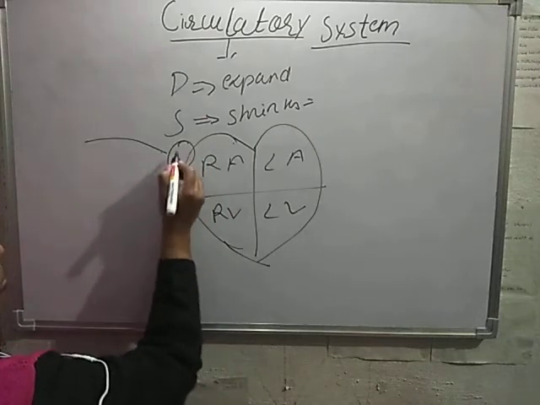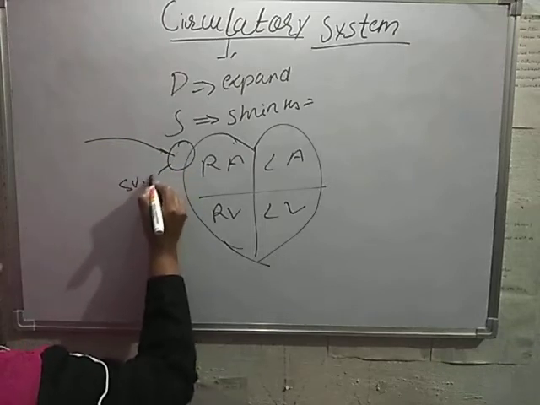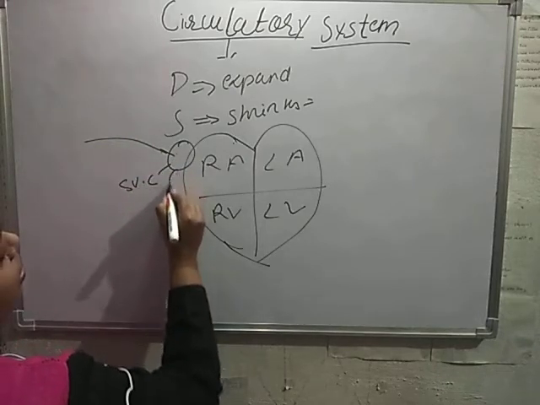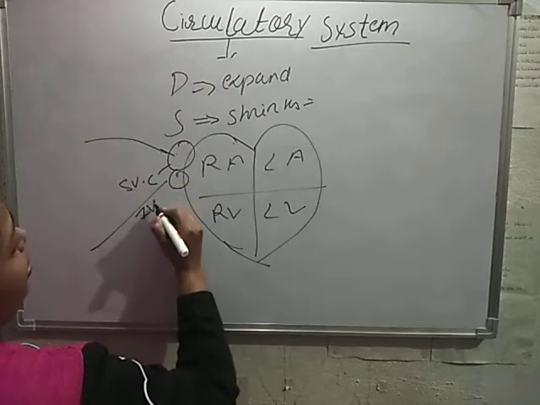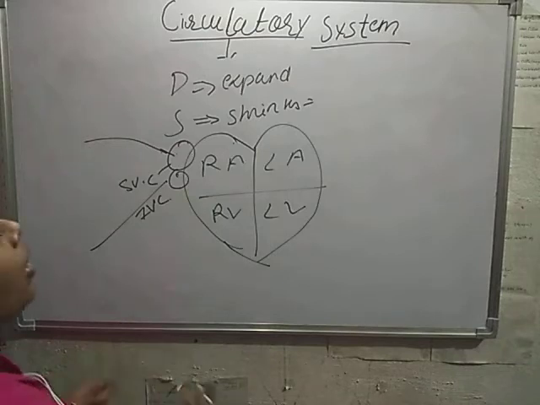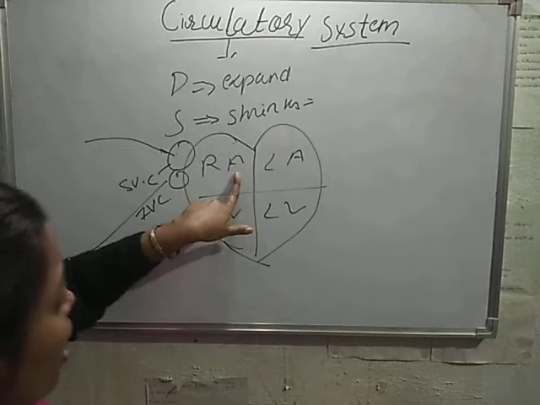And from the lower part of our body, blood comes into the inferior vena cava through veins. Now, from the superior vena cava and inferior vena cava, blood reaches the atrium.